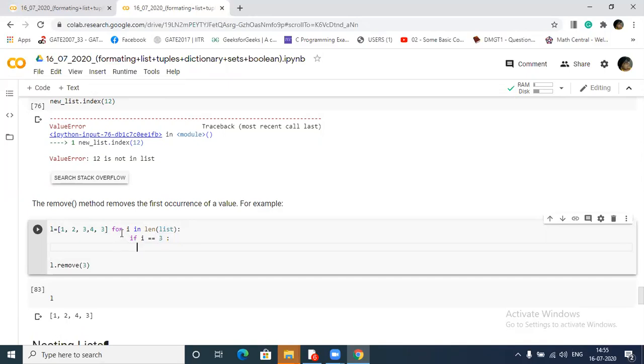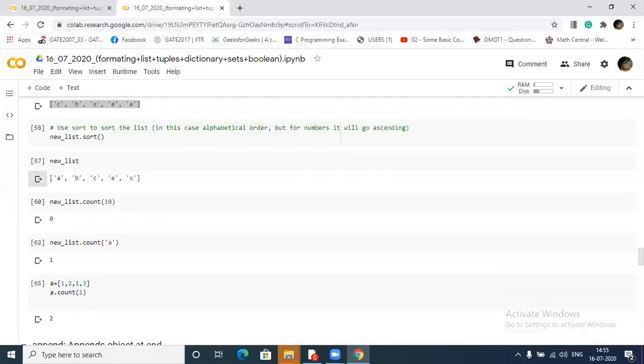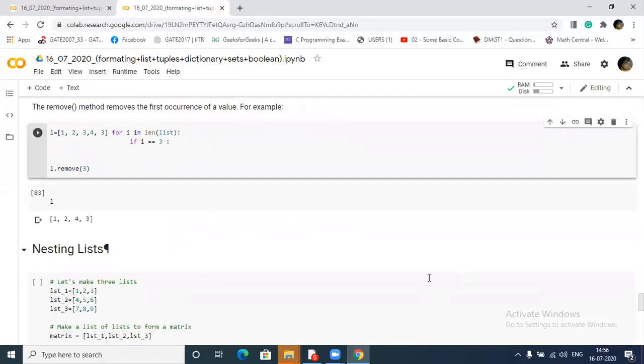Okay, we will read this. If i is equal to 3, then it will pop. If i is not equal to 3, then we pass this element. If I want to remove the element, then it will remove. See that, it is giving me an error: int object is not iterable. I think length will give the int object. Is it iterable? Length for i, one minute.